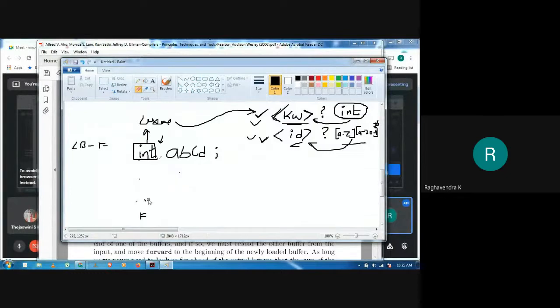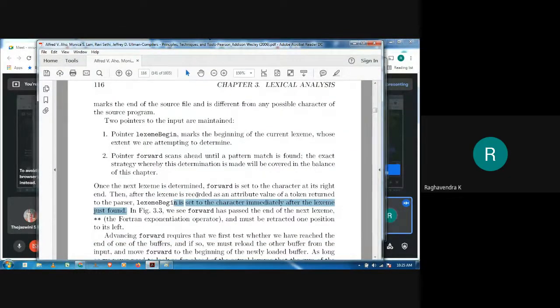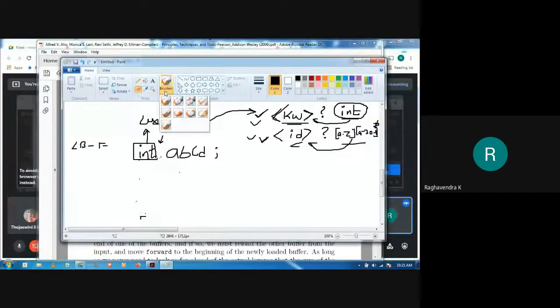So what will be done? Forward is going to be set to the character at its right end. So forward is right now pointing to this space, right? So it will be pointing to here. Similarly, lexeme begin will be moved ahead to the last place where our lexeme was identified. Now you can observe we are pointing to space.